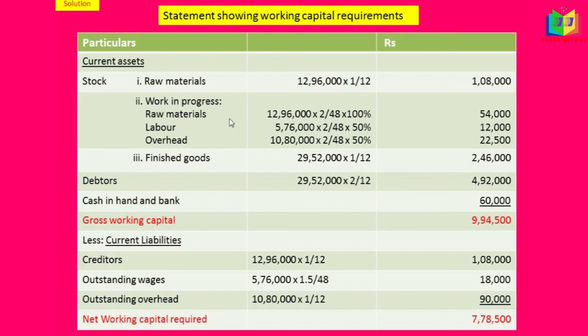If nothing is mentioned, we have to consider raw material 100%, labor 50%, overhead also 50%. For finished stock we have to take the full value, and similarly for debtors we have to take the full value, and for creditors we have to take only the raw materials, because the material is being supplied by the creditors on credit. If we subtract the current liabilities from this gross working capital, we arrive at the net working capital required.